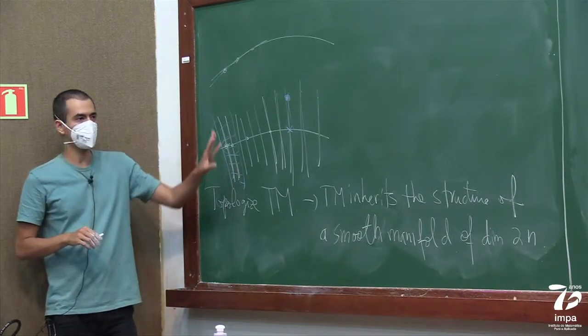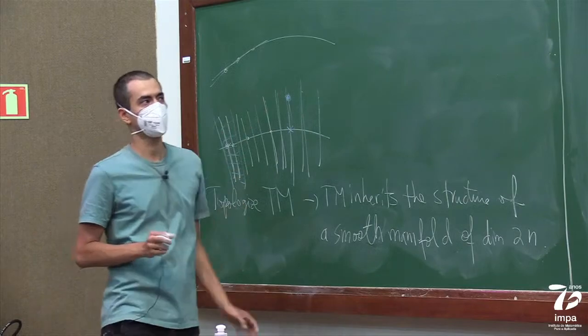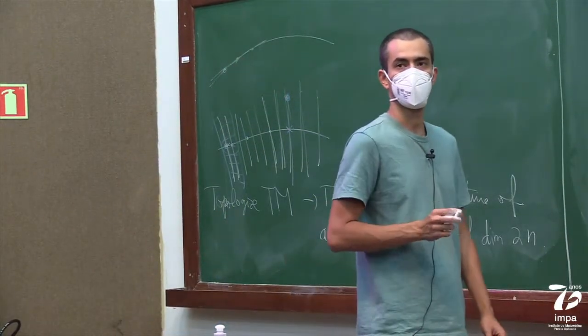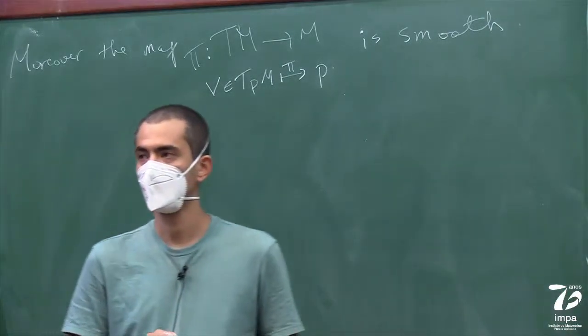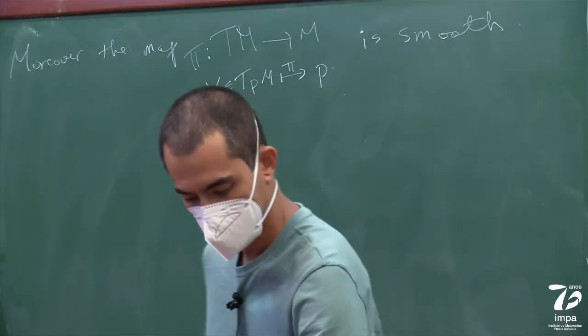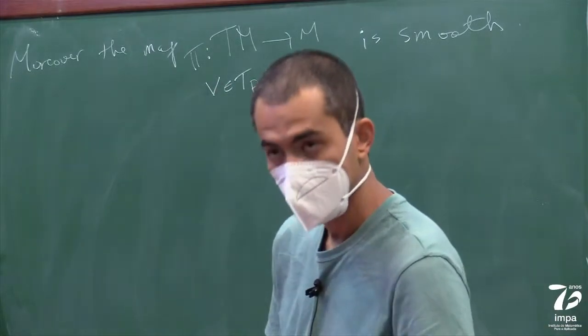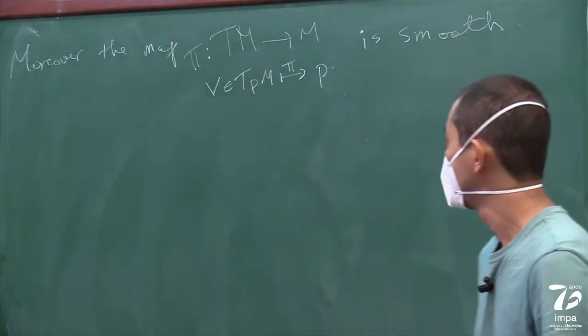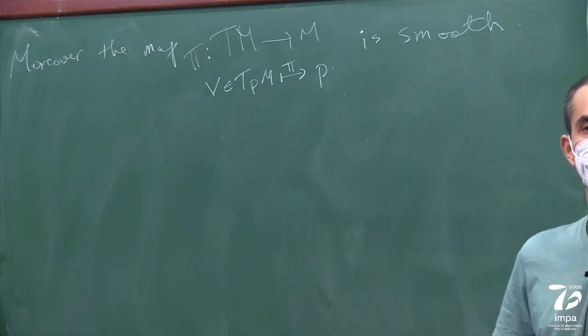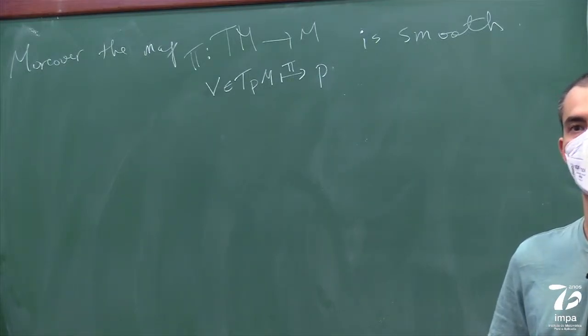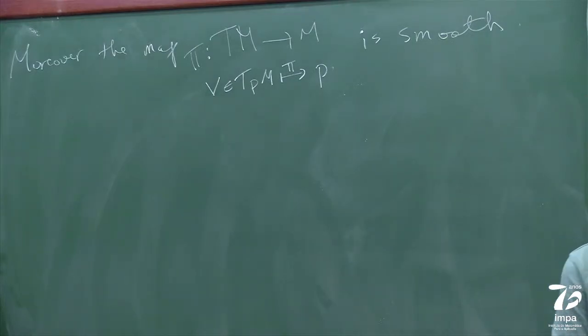Okay, so that's the standard projection for the tangent bundle. All right, so that's the tangent bundle. Any questions about this?